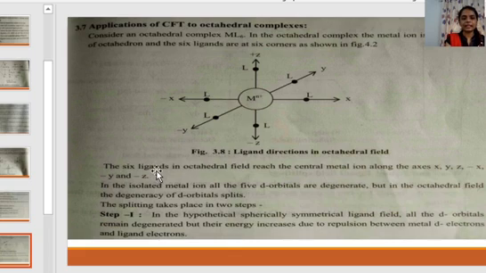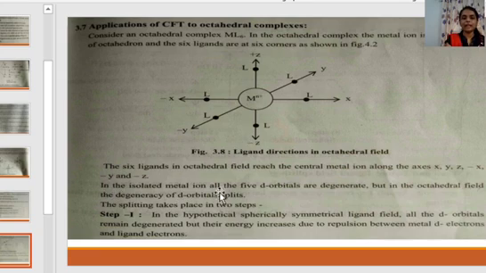The 6 ligands in an octahedral field reach the central metal ion along the axes x, y, z, minus x, minus y and minus z. All these 6 ligands lie along the 3 axes: plus x, plus y, plus z and minus x, minus y and minus z.